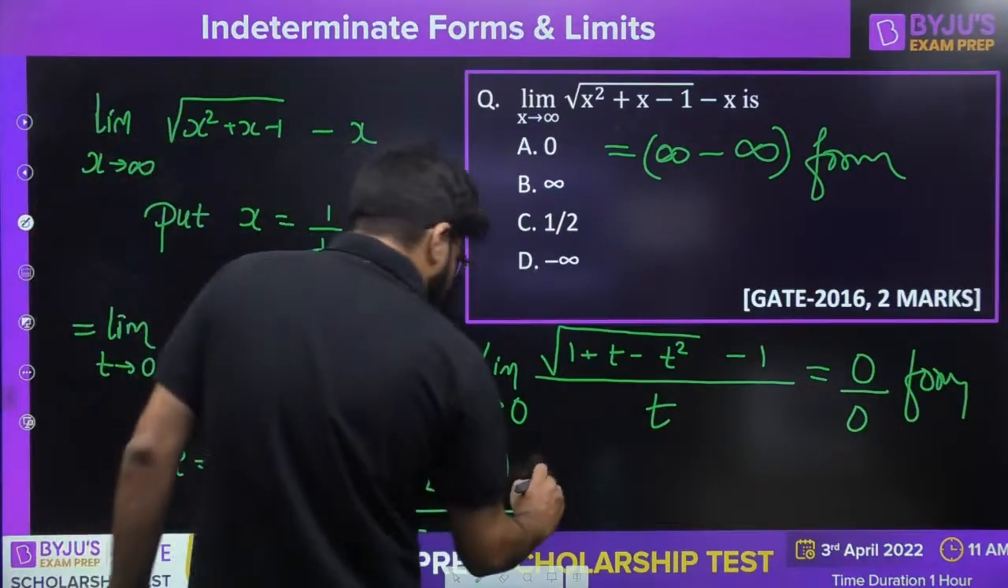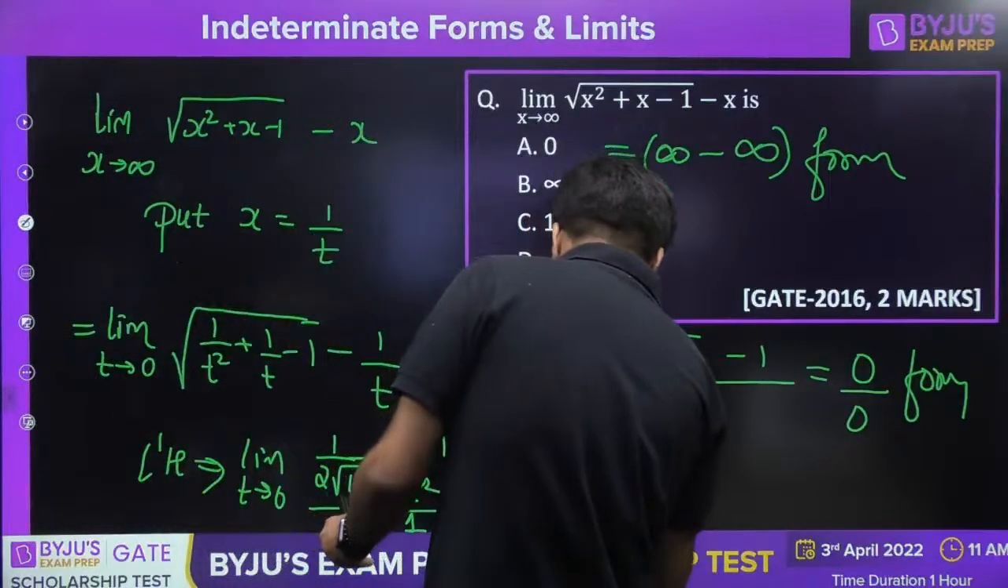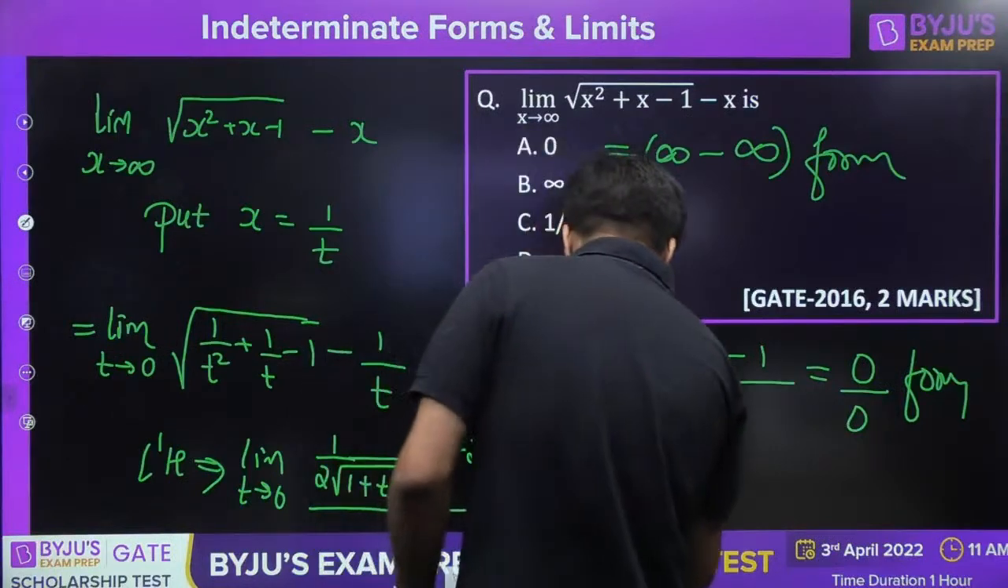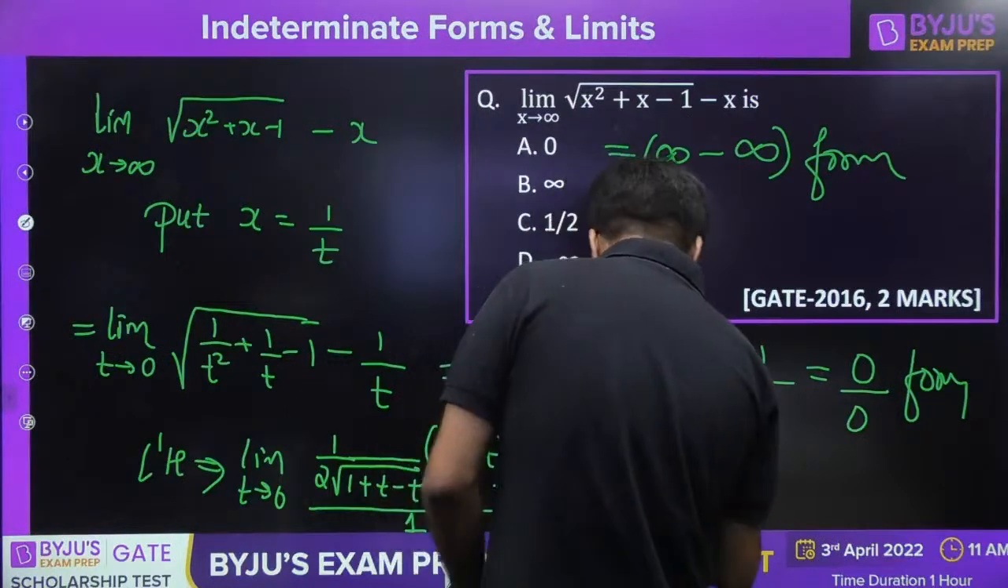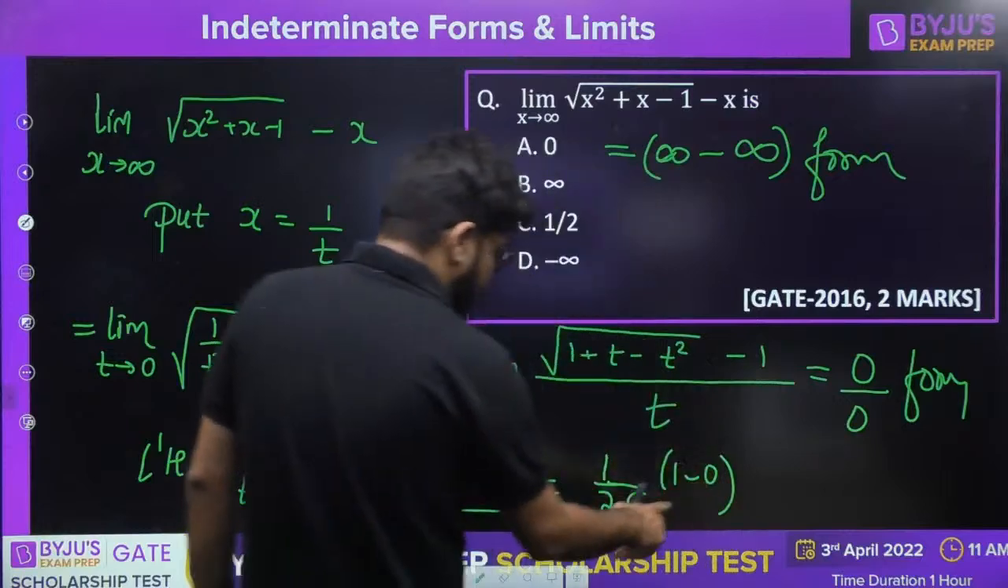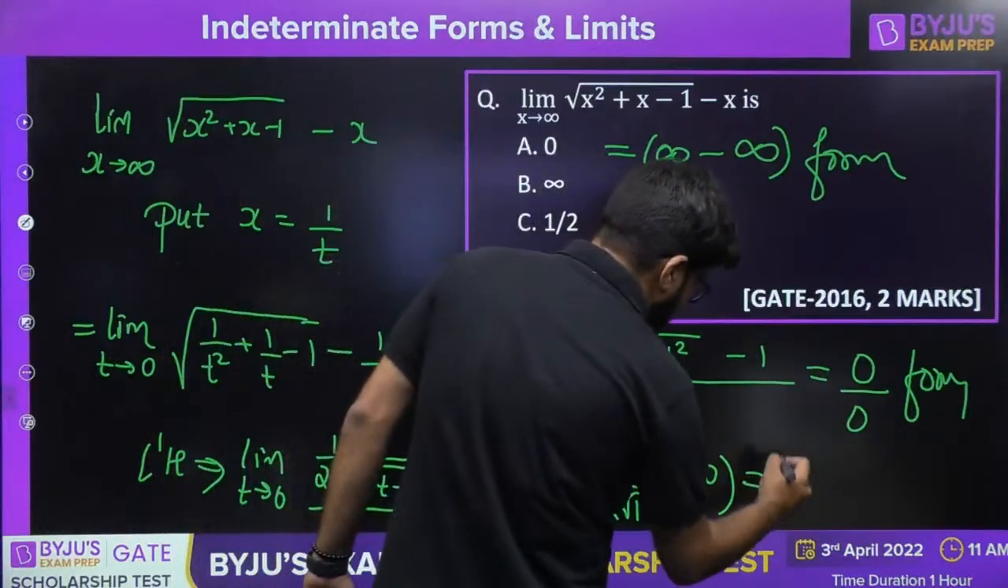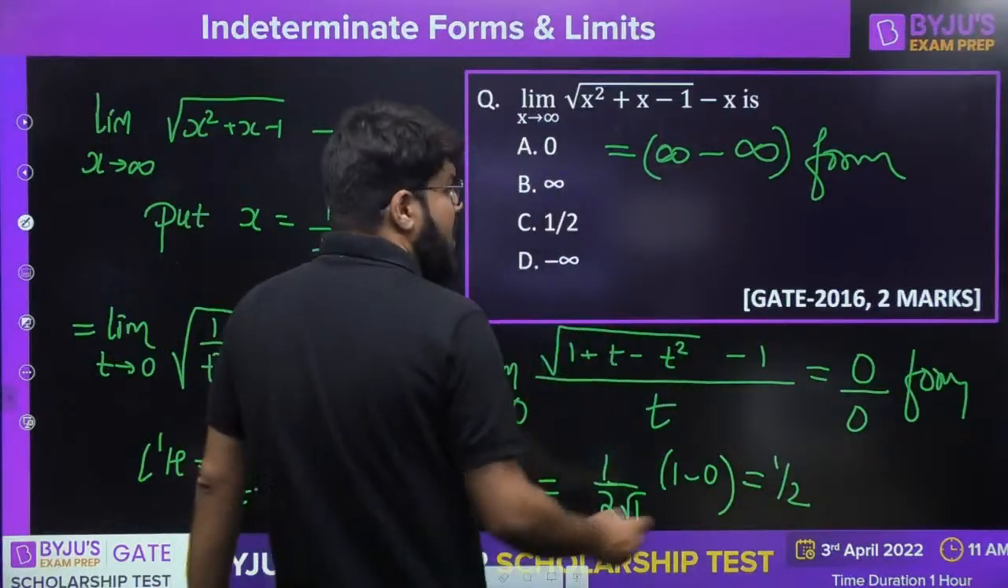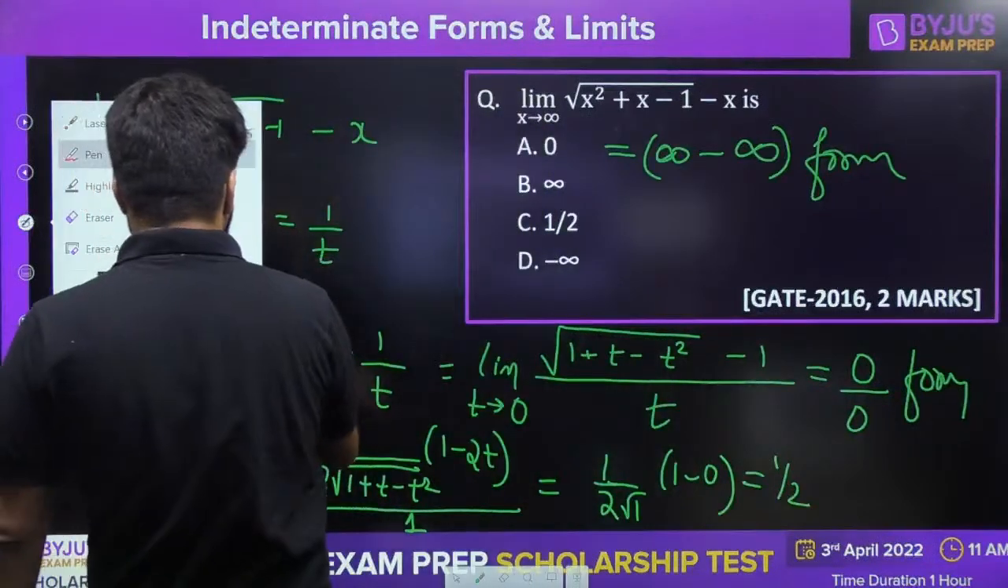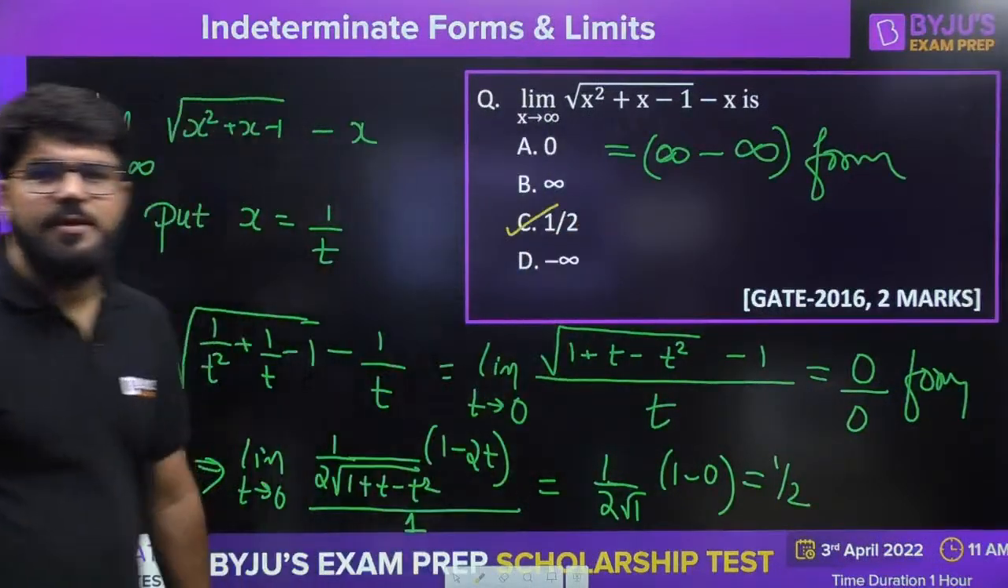Now, if I directly put the value t tending to 0, this is 1 by 2 under root of 1 plus 0 and 1 minus 0. 1 minus 0 is 1, under root of 1 by under root 1 is 1. So the answer that is left is only 1 by 2. So the final answer is option number C.